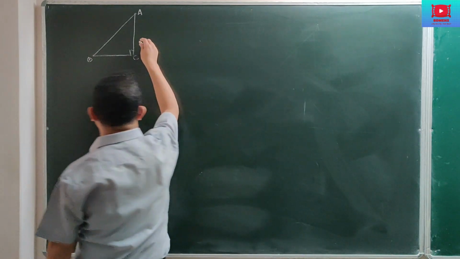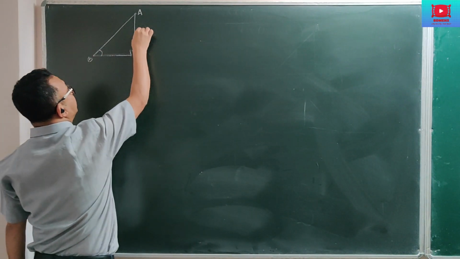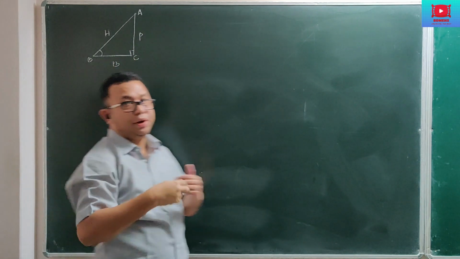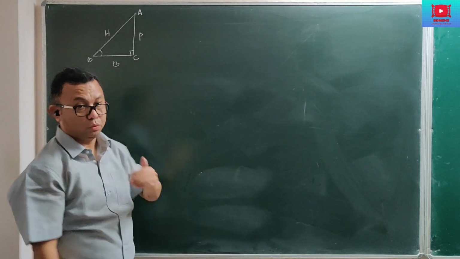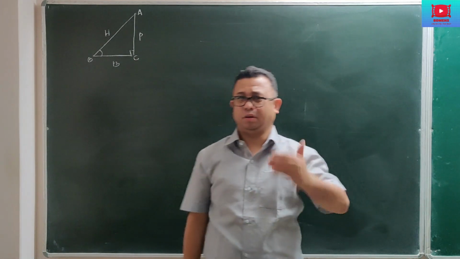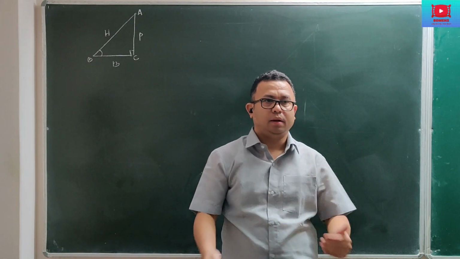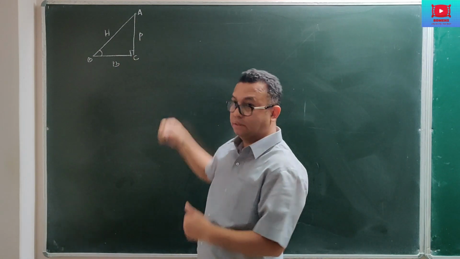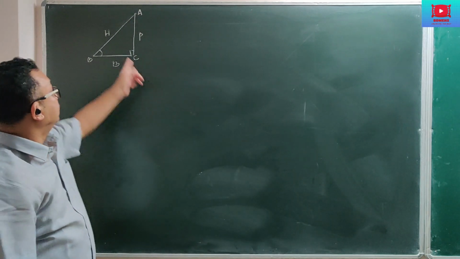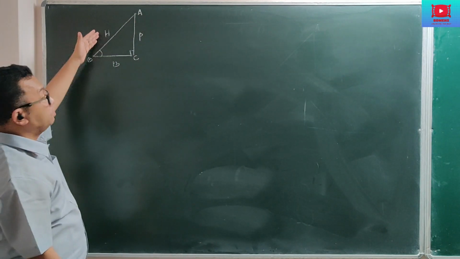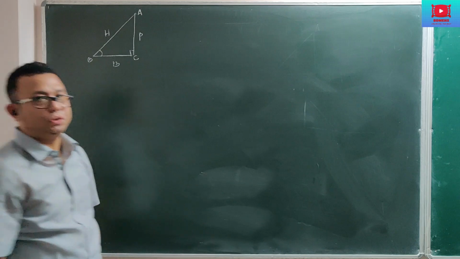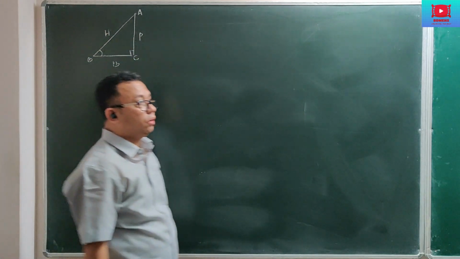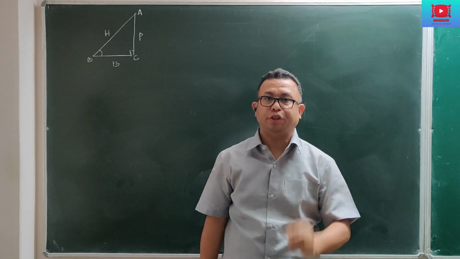Since you have perpendicular, base, and hypotenuse, if the angle of reference is this, then based on the ratio between different sides of the triangle (and don't forget, ratio means comparison between two sides), like perpendicular to base, P by B, then hypotenuse to perpendicular, base to hypotenuse, base to perpendicular, there are so many different ratios. Altogether, with respect to these three sides, there are 6 trigonometric ratios.